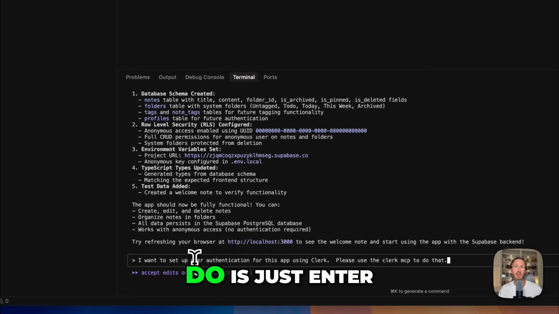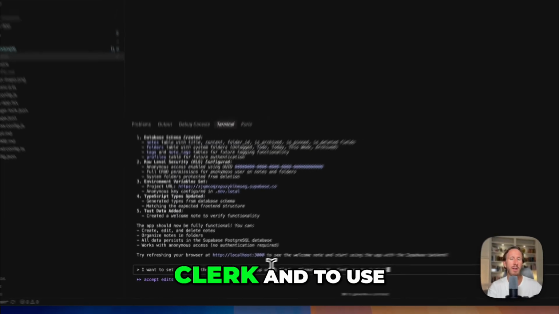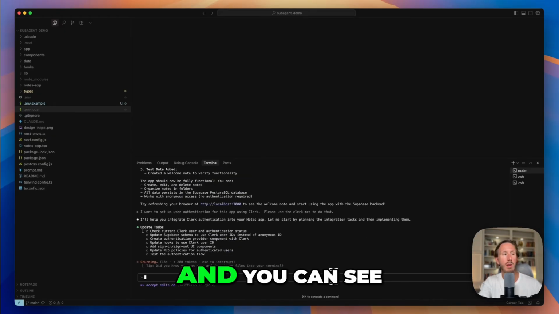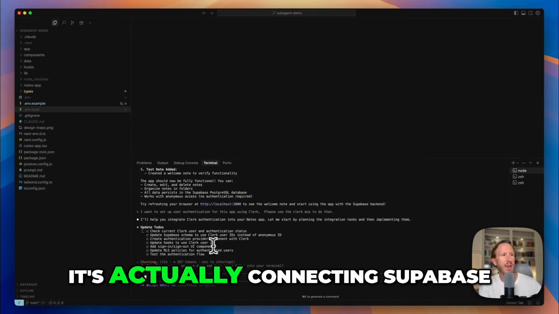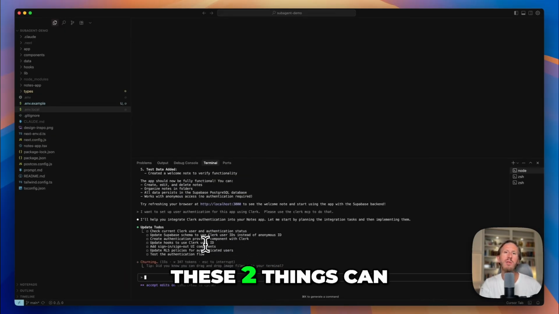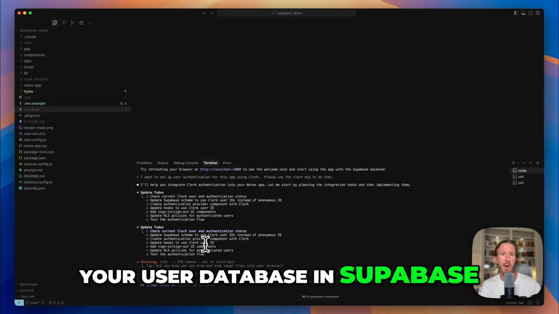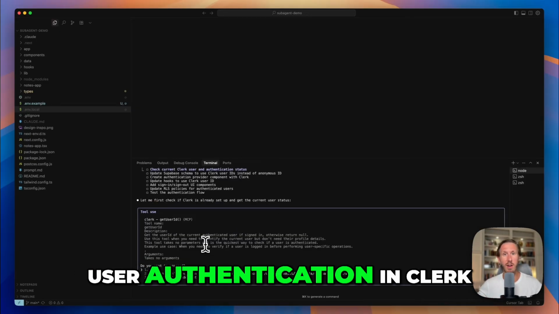And what we're going to do is just enter this simple prompt that says, I want to set up user authentication using Clerk, and to use the Clerk MCP to make that happen. And you can see in the to-dos that it's actually connecting Supabase and Clerk. These two things can work together. So you can manage your user database in Supabase. You can manage the user authentication in Clerk.